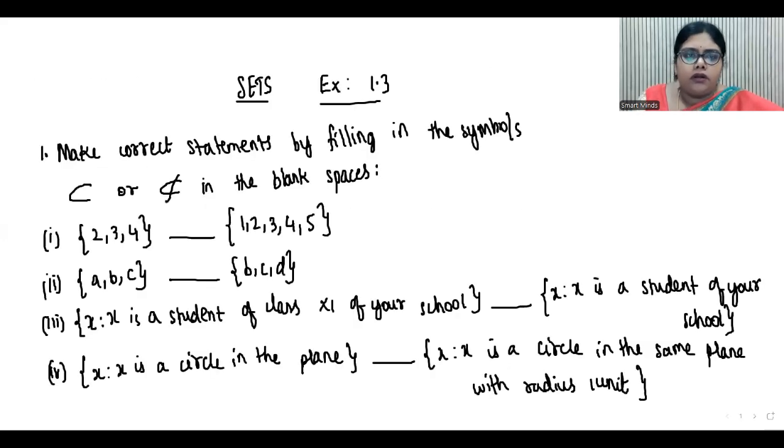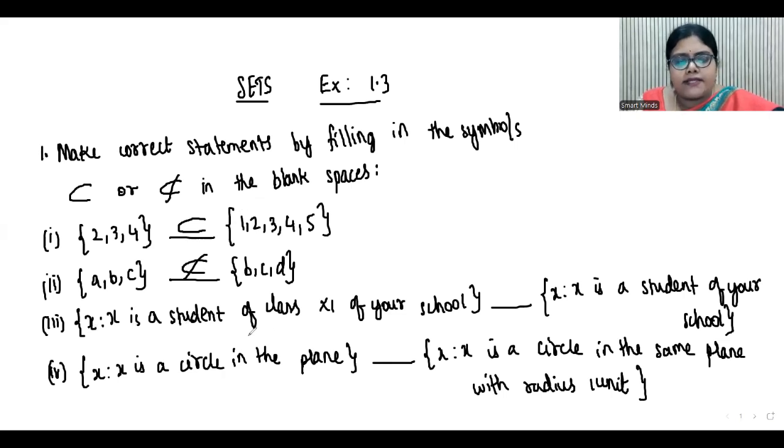Now, coming to the questions. So, the first bit is {2, 3, 4}, blank, {1, 2, 3, 4, 5}. So, here elements 2, 3 and 4 are present in the second set. So, that means it is a subset. Next, {A, B, C}, blank, {B, C, D}. So, here A is not there in the second set. Okay, so you can say it is not a subset.